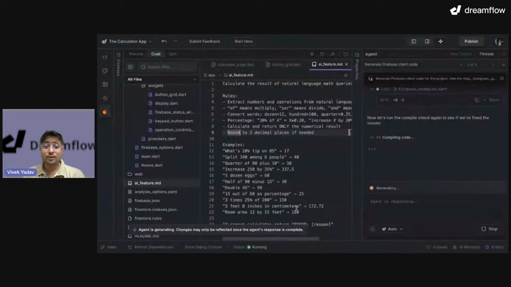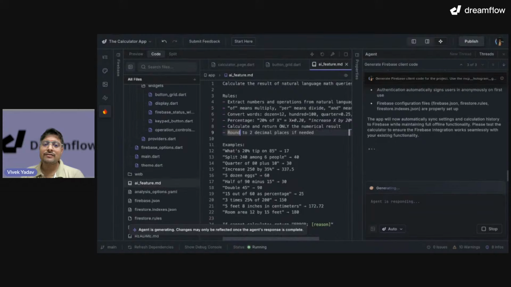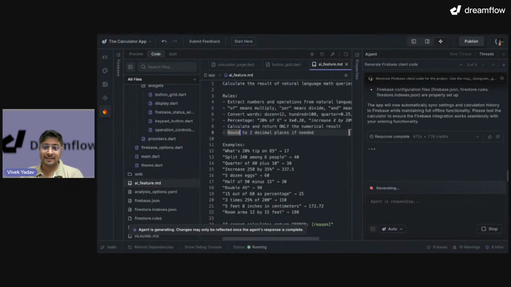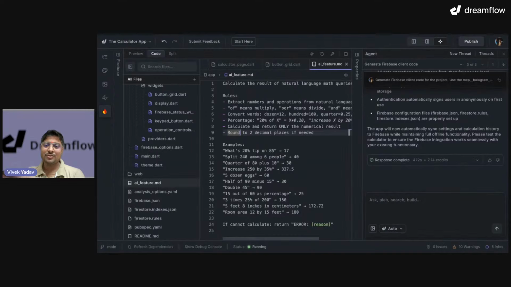This is really good. And do you think I wrote all of this by myself? No. The application which was created by Dreamflow, I went there and said, hey, just do this for me, and it did. It generated all the prompts that you can see over here. After this, I read through this prompt. I'm not just blindly using it. I'm reading through it, understanding if these prompts are correct, and only then feeding them to the agent.